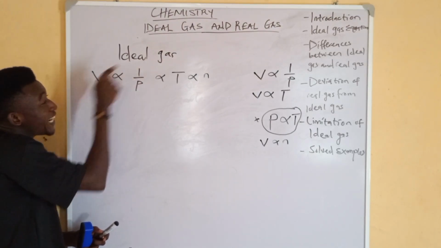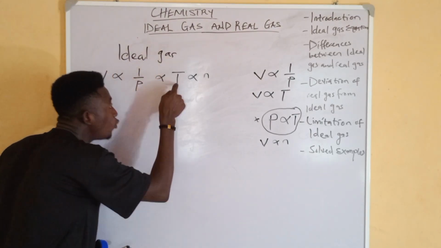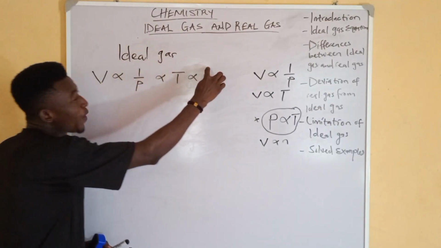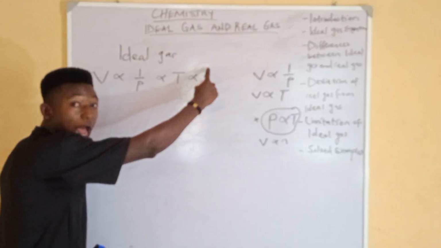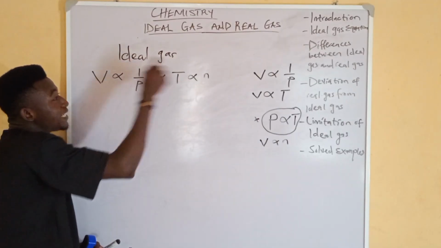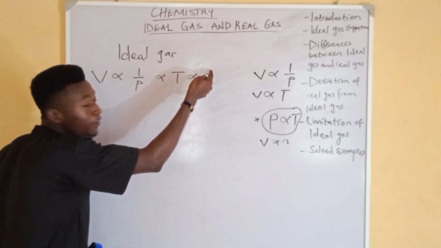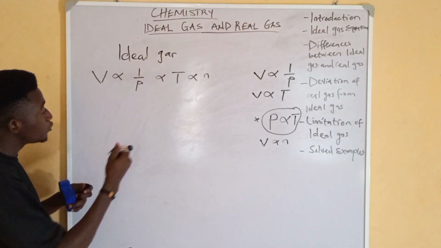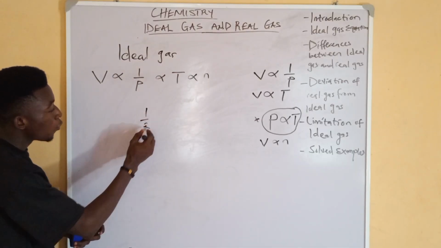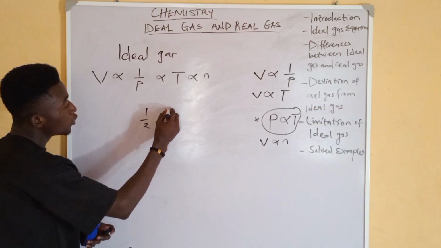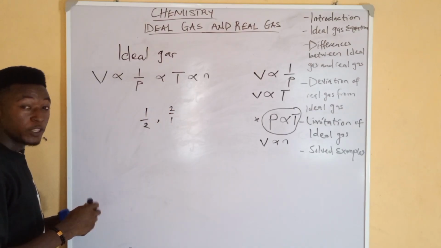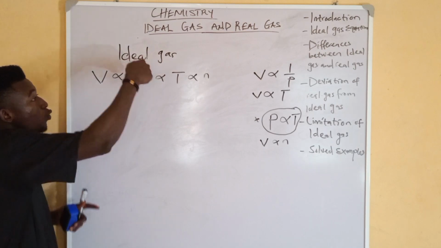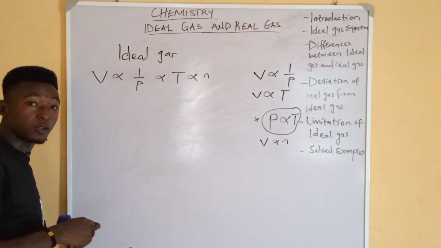Because Charles' law is directly proportional to T, I don't need to put 1 over T. It is also directly proportional to N, the number of moles, so I don't need to put 1 over N. But Boyle's law is inverse, just like the inverse of 1 over 2 is 2 over 1. So the representation of an inverse proportion is putting 1 over the parameter. Is that clear now?